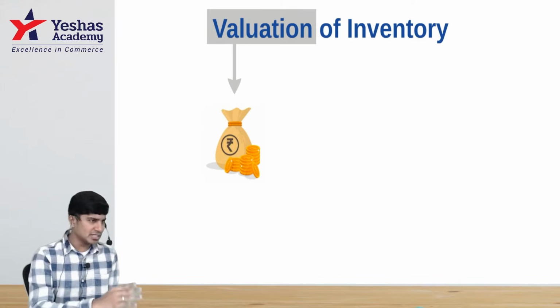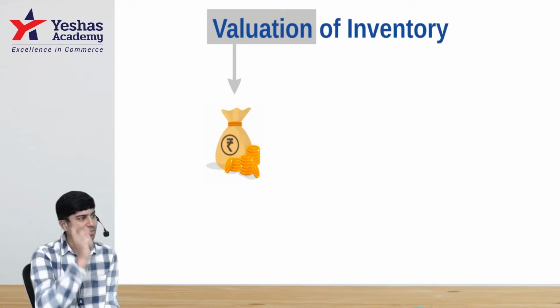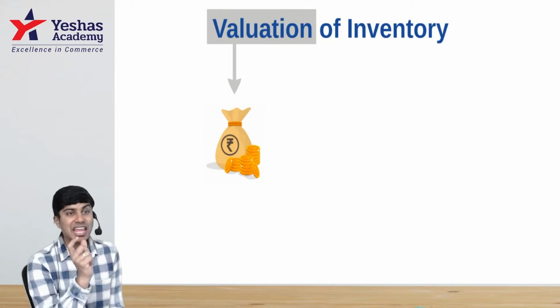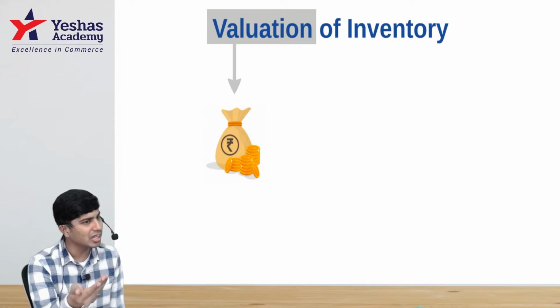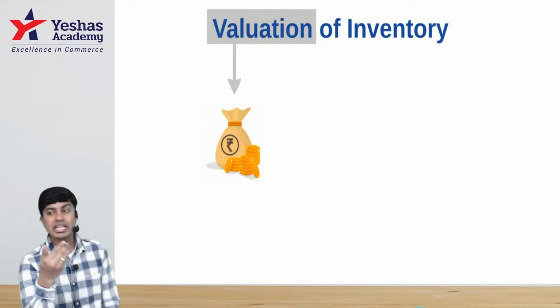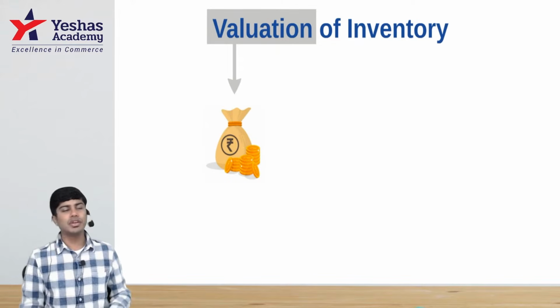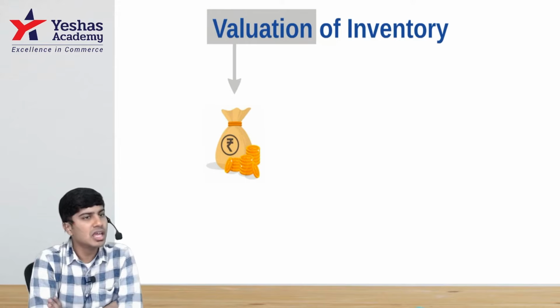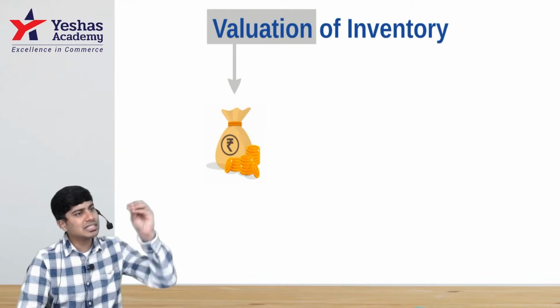After you write one test, your paper will be corrected and assigned one number: 4 marks, 6 marks, 10 marks. That assigning of marks is the process of valuation. Would you agree? Similarly, when you have inventory in your godown, in your business, we want to represent that inventory with some value. You assign some number to it.